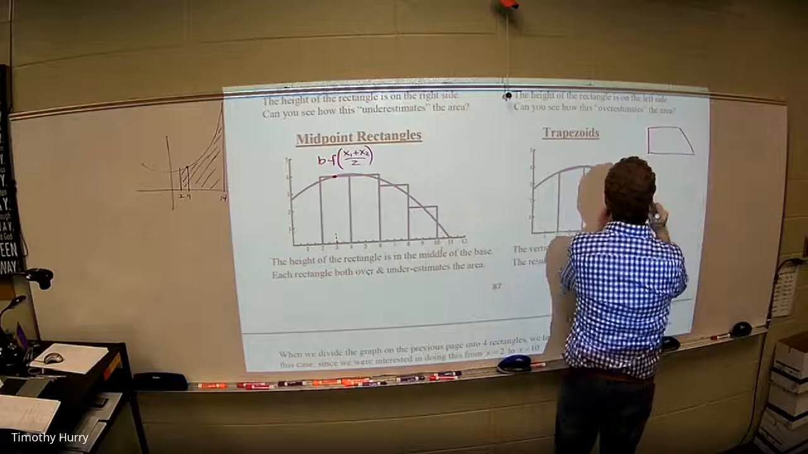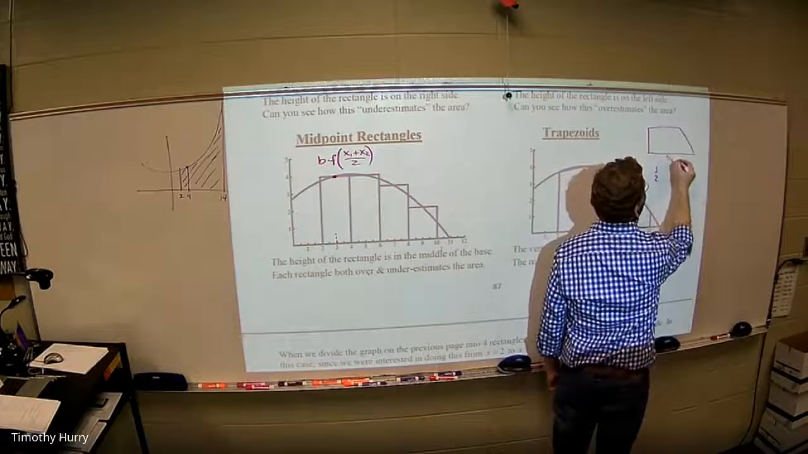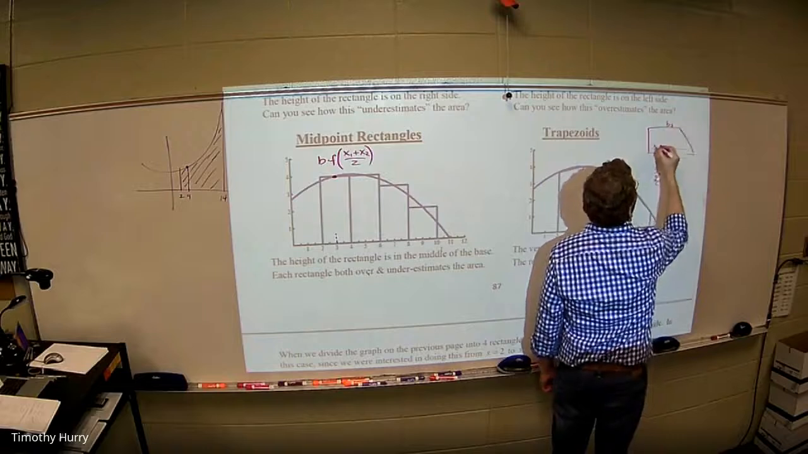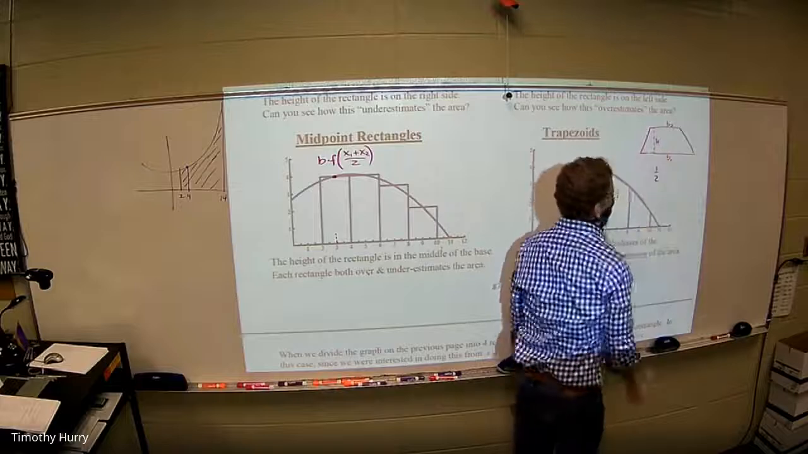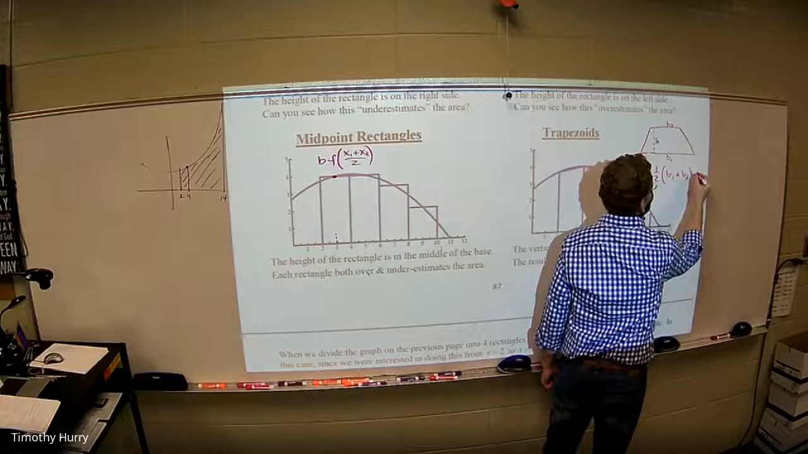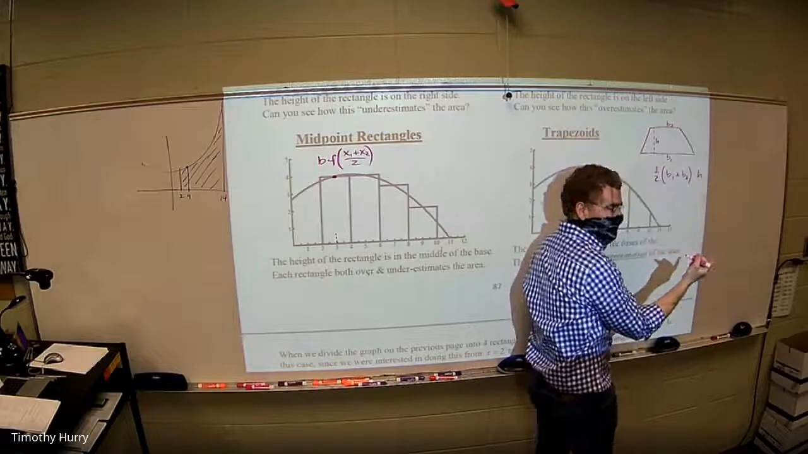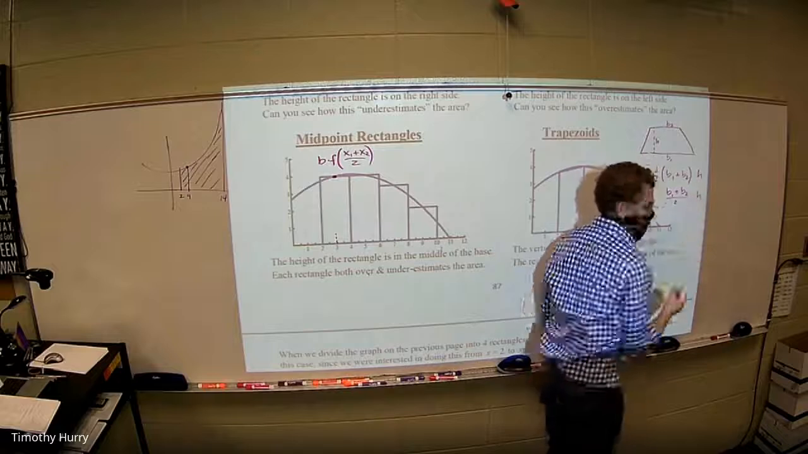Break it up. I learned it as 1/2 times, this was base 1, this was base 2, and then this was the height. So even if it went like this. Oh, isn't it like 1/2 base 1 plus base 2 times height? That's right. 1/2 base 1 plus base 2 times the height, which is essentially the average. Don't write this down. The average of the bases times the height.